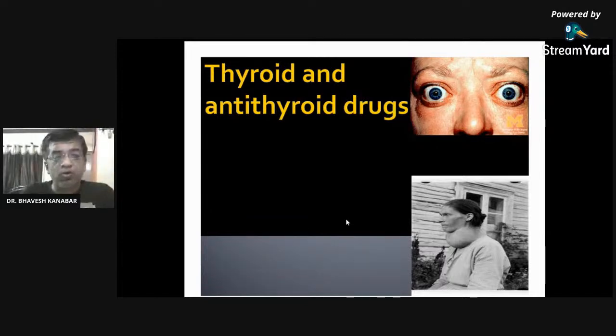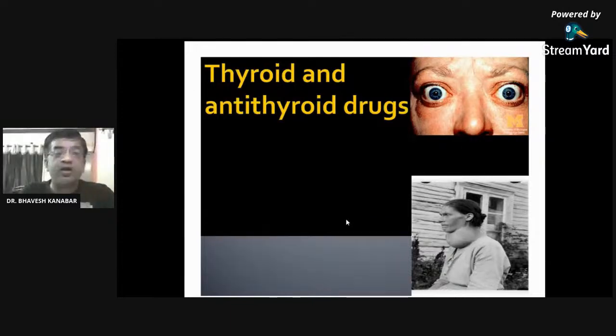You have learned already in your physiology about hypothyroidism and hyperthyroidism. In case of hypothyroidism, thyroxine itself is to be given, which we are going to see. Thyroxine is a hormone, as you know. And in case of hyperthyroidism, the class of drugs which are helpful to suppress thyroid hormone secretion are going to be given.